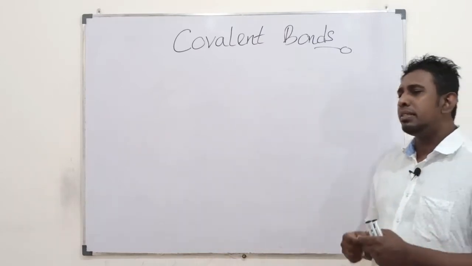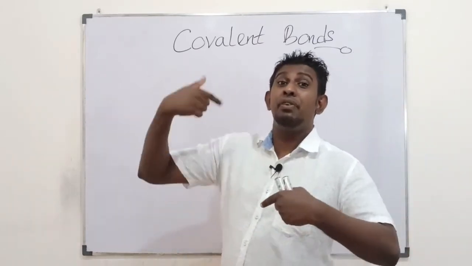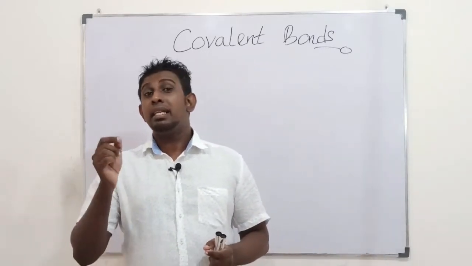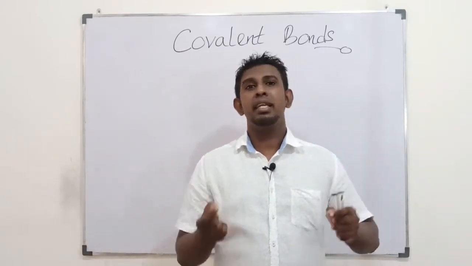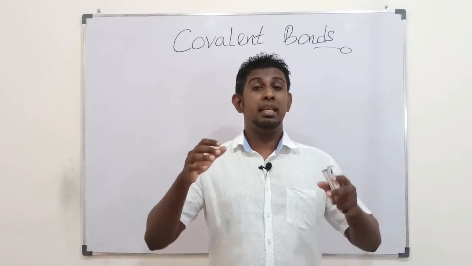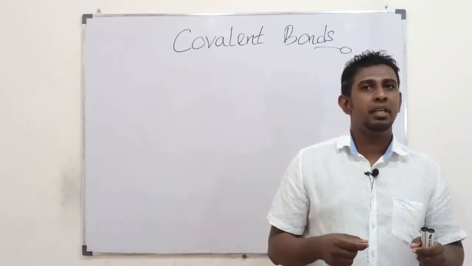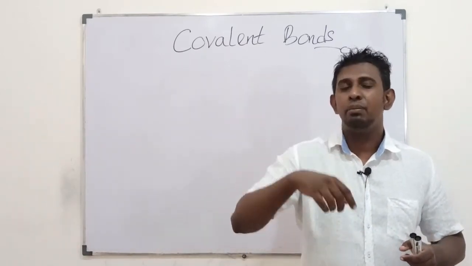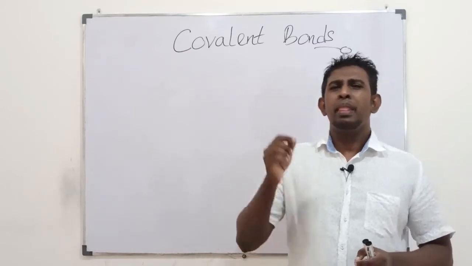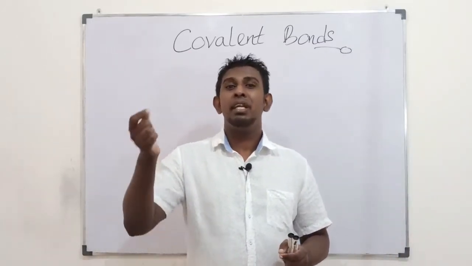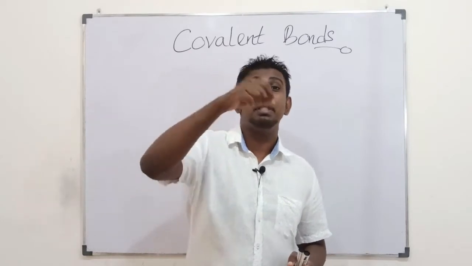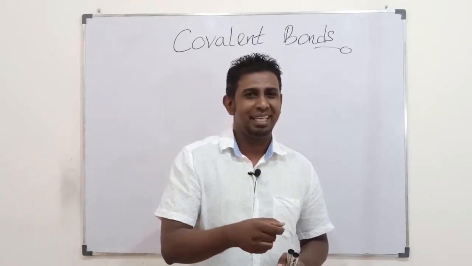The point is, electrons are filled in shells. Inside shells you have subshells, and inside subshells you have atomic orbitals. So electrons are filled into atomic orbitals in subshells in shells, isn't it?